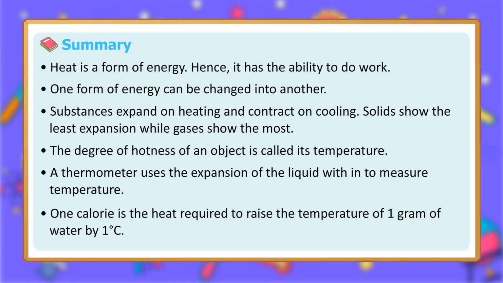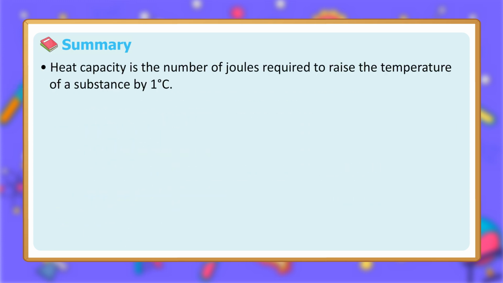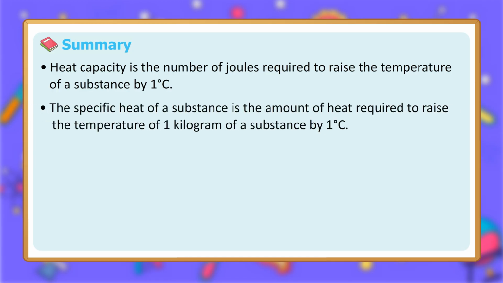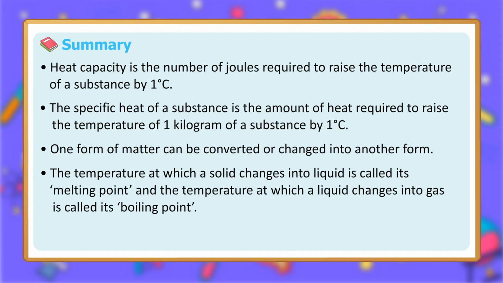1 calorie is the heat required to raise the temperature of 1 gram of water by 1 degree Celsius. Heat capacity is the number of joules required to raise the temperature of a substance by 1 degree Celsius. The specific heat of a substance is the amount of heat required to raise the temperature of 1 kilogram of a substance by 1 degree Celsius. One form of matter can be converted or changed into another form. The temperature at which a solid changes into liquid is called its melting point, and the temperature at which a liquid changes into gas is called its boiling point.